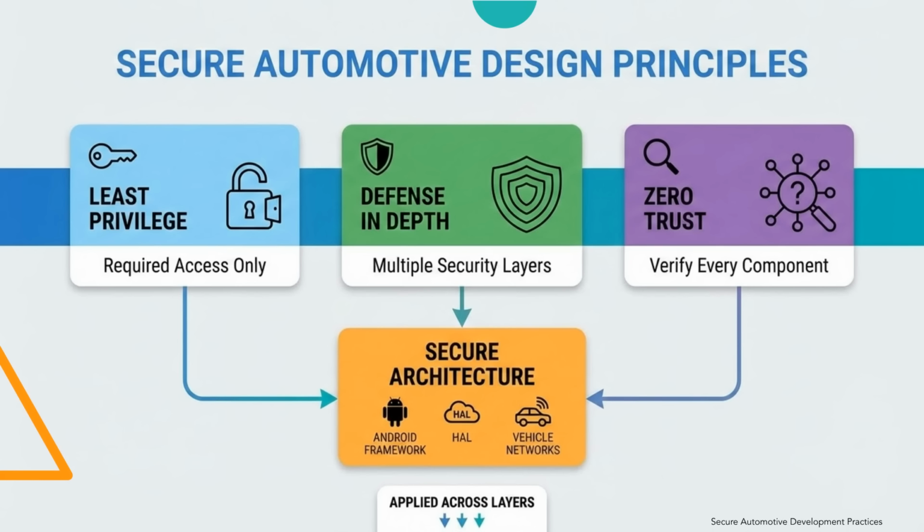Defense in depth means multiple layers enforce security, so failure of one layer does not compromise the system. Zero trust model, adapted for vehicles, assumes no component is inherently trusted, even internal ECUs. This is critical because a compromised ECU or application can behave maliciously. These principles are not theoretical. They must be applied across Android framework, HAL, and vehicle networks. They define how secure architecture is built in production systems.